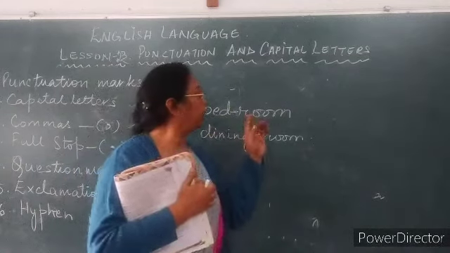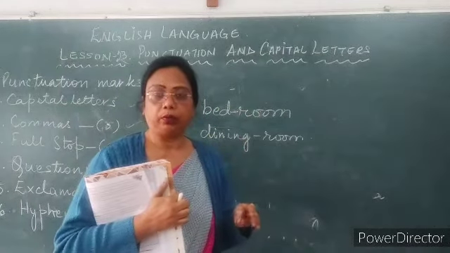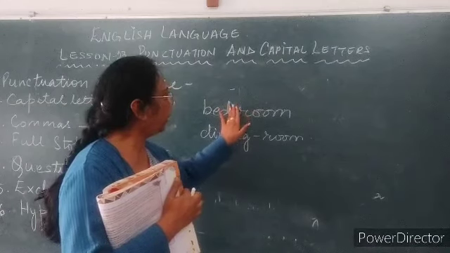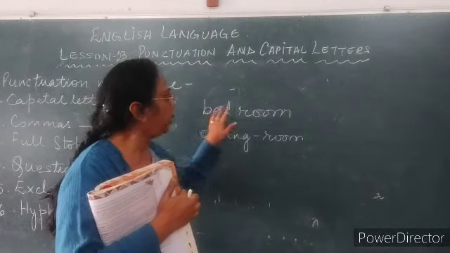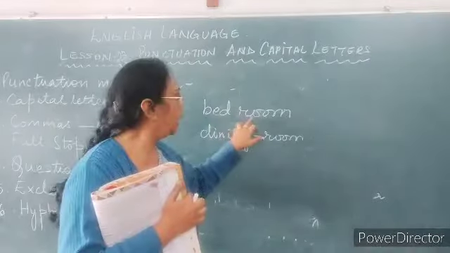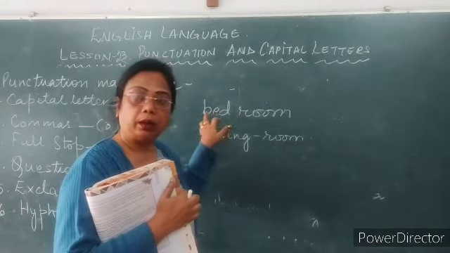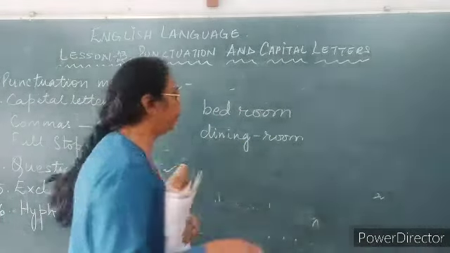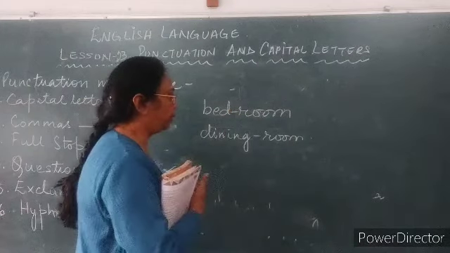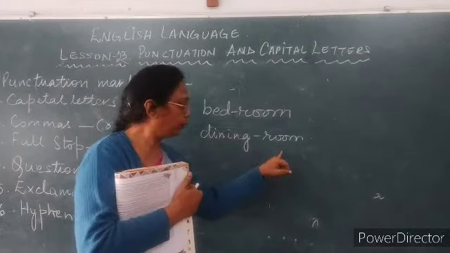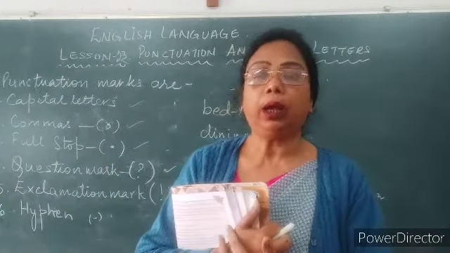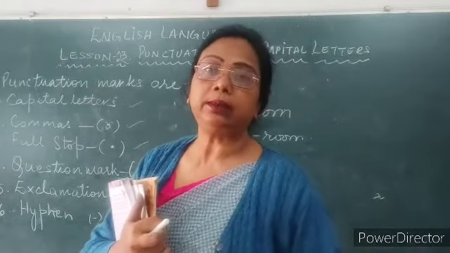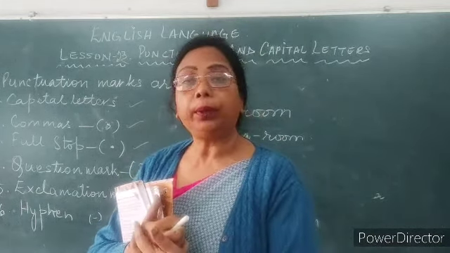Now bedroom means one room where we sleep, so it is one thing. But if you remove this hyphen, this is bed, which has a different meaning: bed and bistra. And room means room, kamra. To make it one word, we use a hyphen. Dining-room. In this way, we use hyphen words. Now children, I hope you have understood, and you are not going to make such silly mistakes while writing down in your copy.